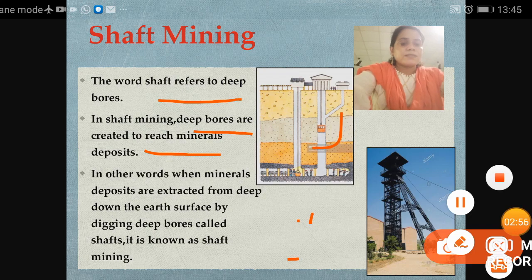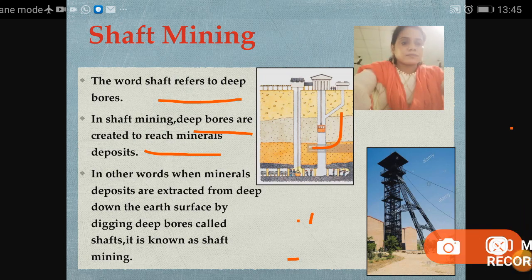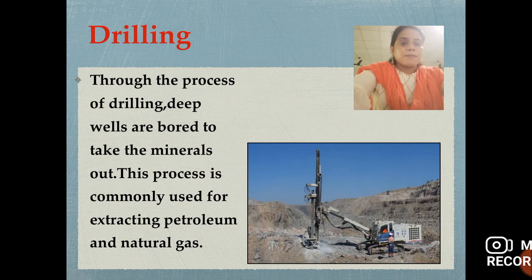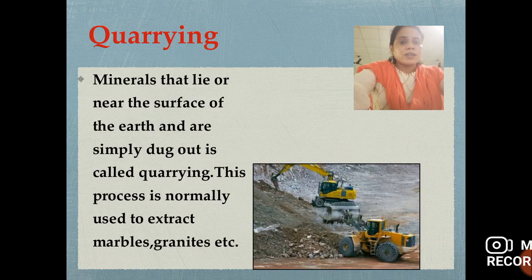Now next we will discuss drilling. What is drilling? Through the process of drilling, deep wells are bored to take the minerals out. This process is commonly used for extracting petroleum and natural gas. So for extracting petroleum, that method is called drilling. Through boring we can take out the petroleum.